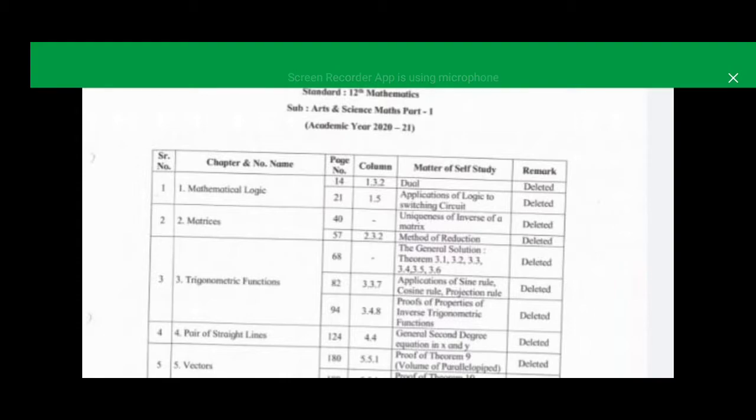Now the next topic is matrix, which we have already covered. From the matrix we don't have to study the uniqueness of the inverse of a matrix. We have already studied the row transformation, column transformation and the adjoint method. And there is one property, that is uniqueness of the inverse of a matrix. That part will not come.